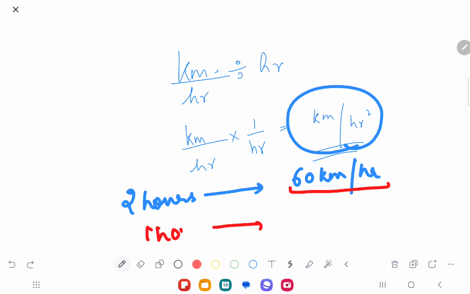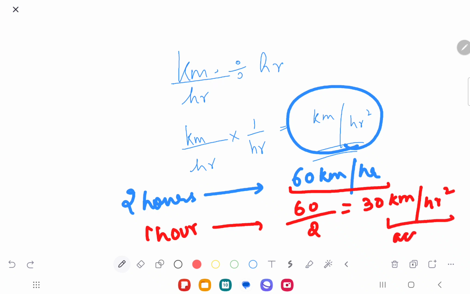In 1 hour, the speed is increasing by 60 over 2, so that shall be 30 kilometers per hour square. So this is the unit of acceleration. Any doubts in this? So that is the concept.